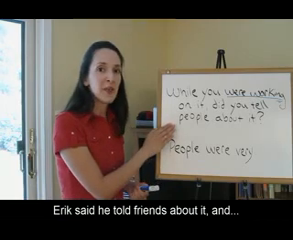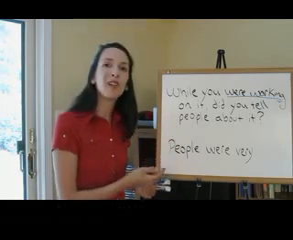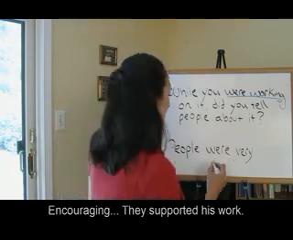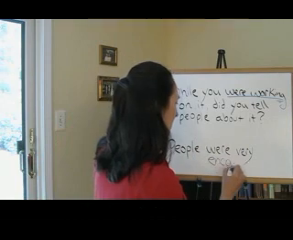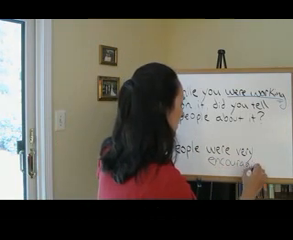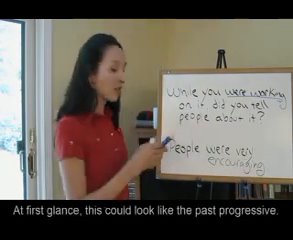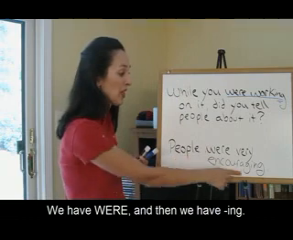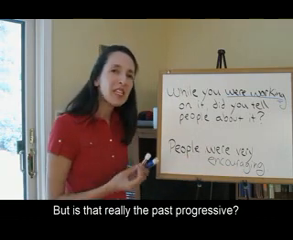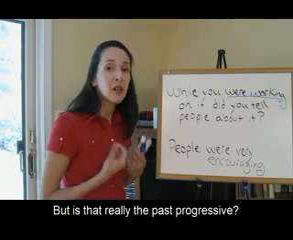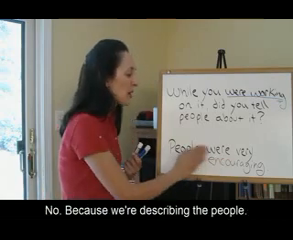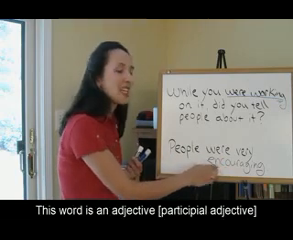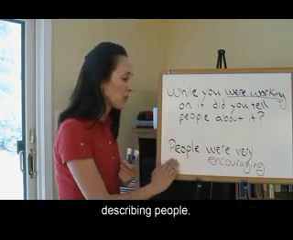Eric said he told friends about it and people were very encouraging. They supported his work. At first glance, this could look like the past progressive. We have were, and then we have ing. But is that really the past progressive? No, because we're describing the people. They were encouraging. This word is an adjective describing people.